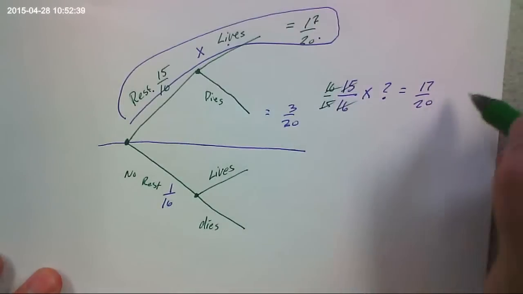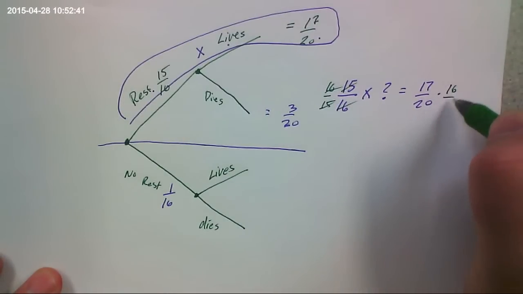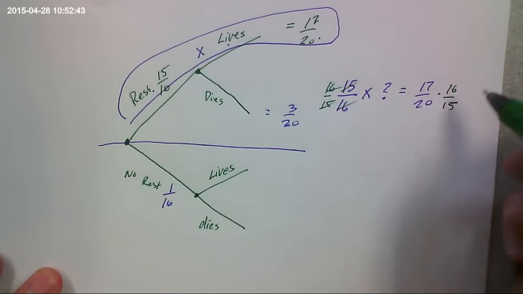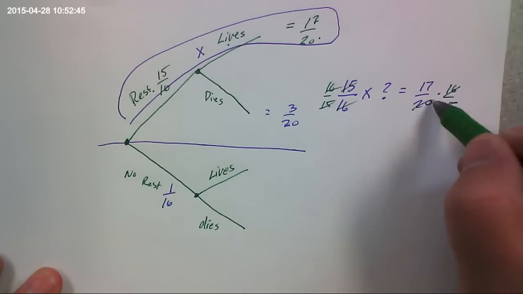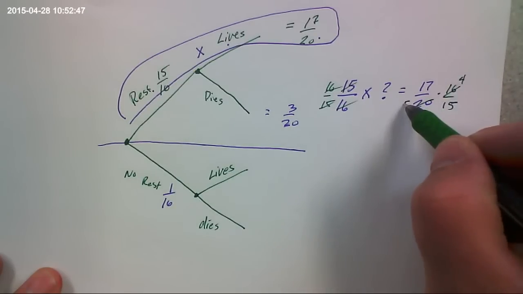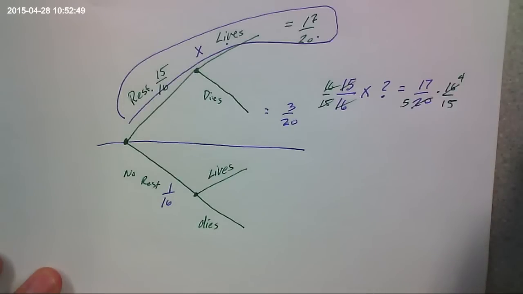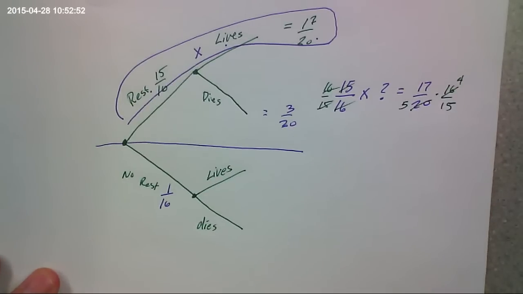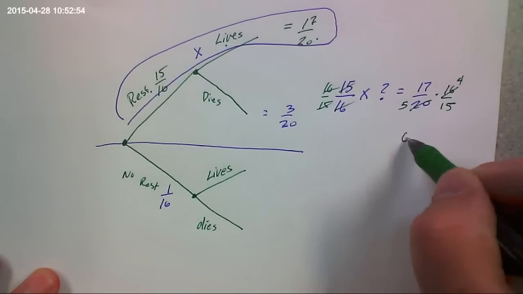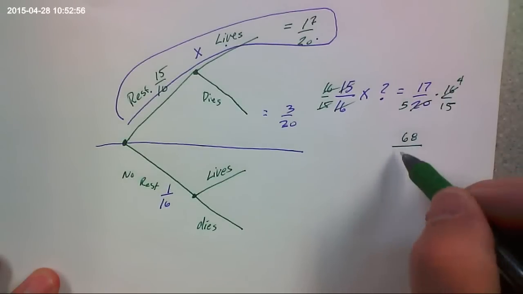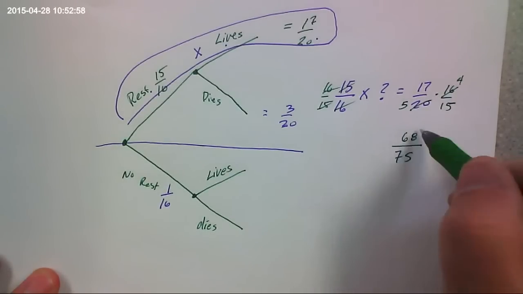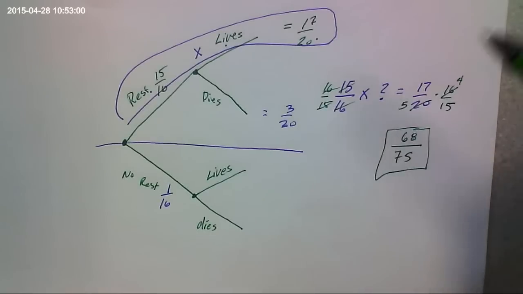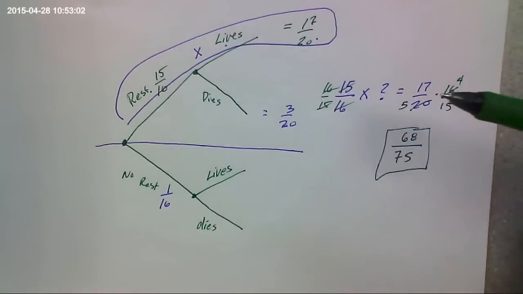So these reduce, make 1. Let's go ahead and reduce this. Let's see here. 4 goes into this, like that, and then let's see here, 68 over 75. So the probability that she lives is 68 over 75.